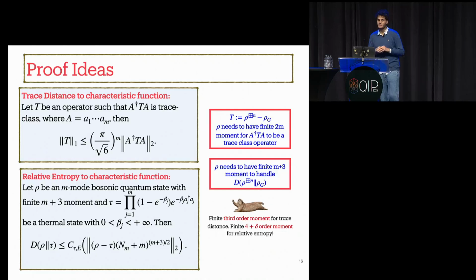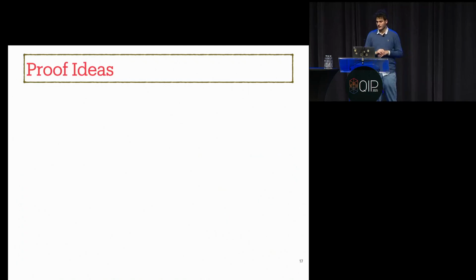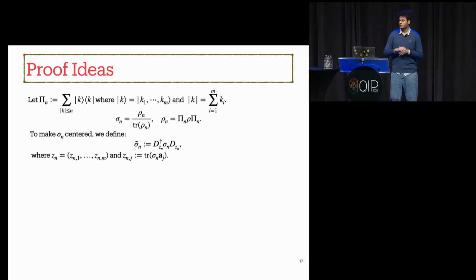So we should develop another method which is called the truncation on the Fock states. Let pi n be the projector operator onto the subspace of all quantum states with at most n particles. Let rho n be the projection of rho onto that subspace, and let sigma n be the normalization of rho n. Here, sigma n is a legitimate quantum state, but it is not centered. Let's make use of a displacement operator and make it centered, called sigma tilde n.